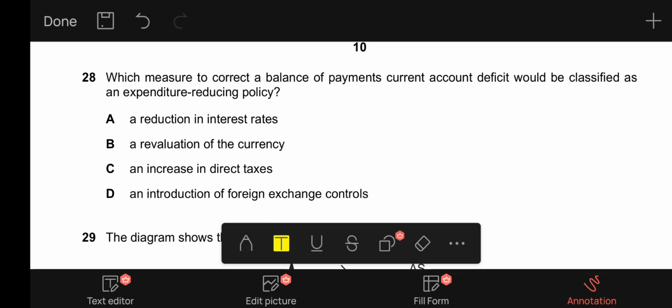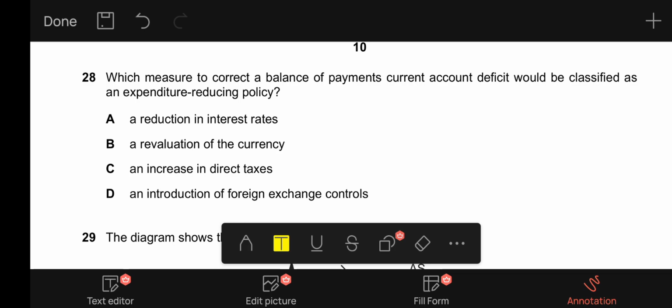And expenditure switching policies are policies which switch expenditure from one type of product to another type of product. It does not reduce expenditure, it just switches the expenditure. For example, if a country switches the expenditure from its imports to its domestic goods, it would be called an expenditure switching policy. And if it reduces the overall aggregate demand in the economy, it would be called an expenditure reducing policy.